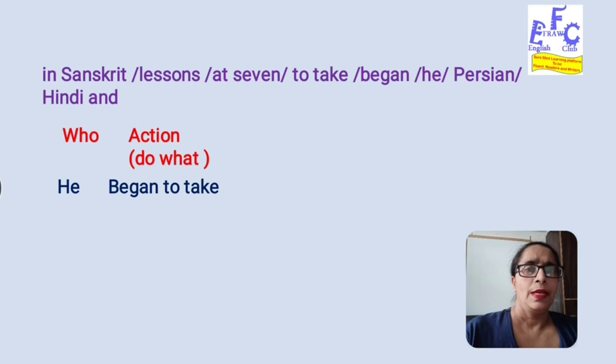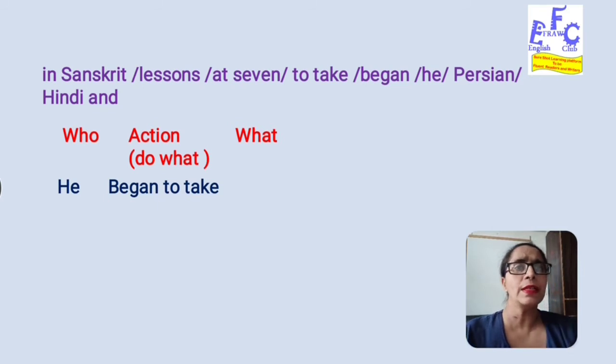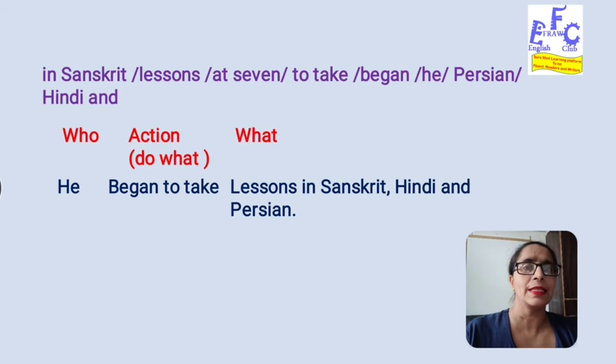So what he did, the action: he began to take. Now the next question arises: what did he begin to take? Let's look for that. We have the word lessons here, so let us use the word lessons. Lessons in what?